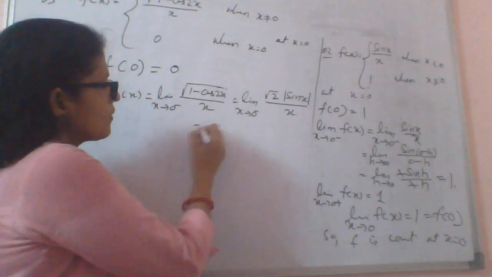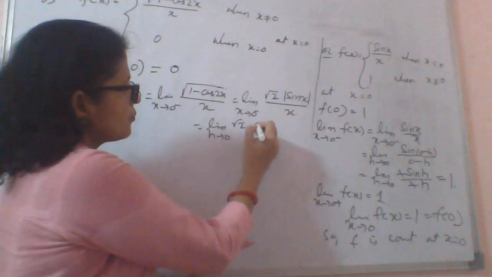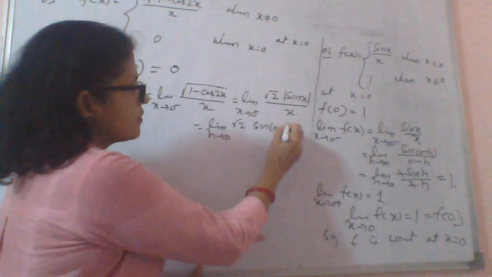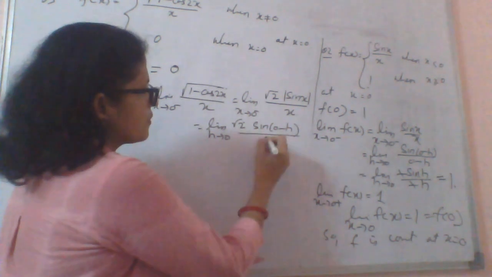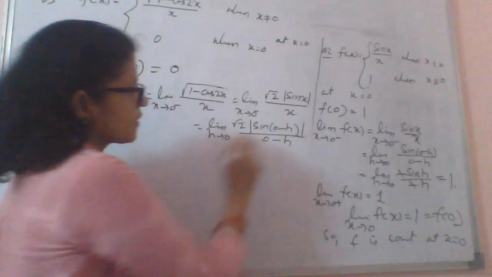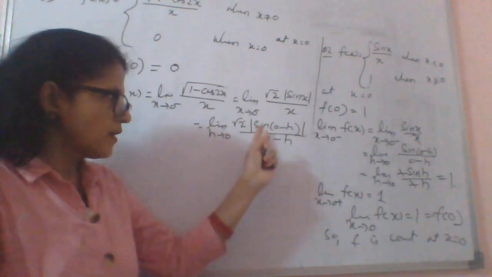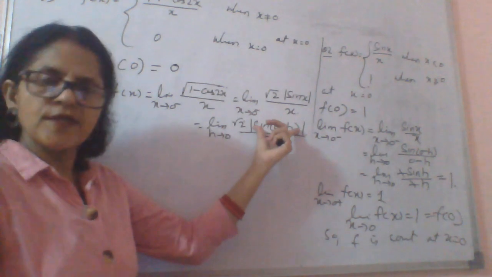Okay. Now limit h approaches 0, root 2 sin(0 minus h) by (0 minus h). So it is mod sin(0 minus h), it means mod sin(minus h).